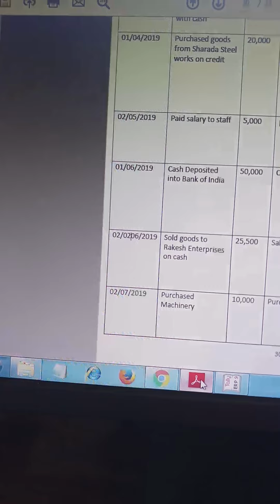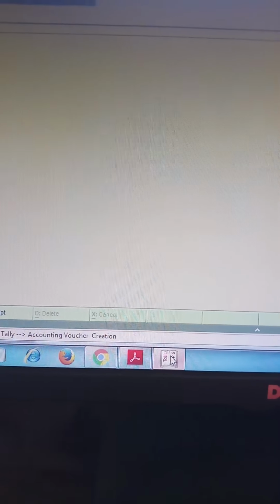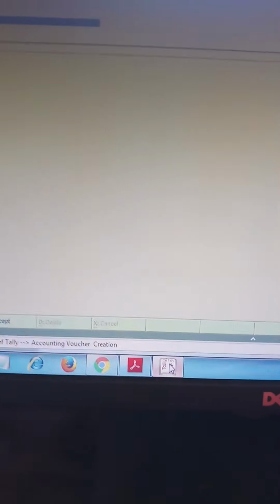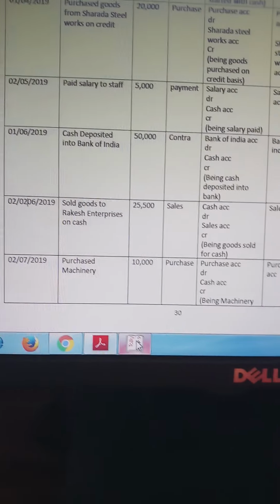Party's account name is cash. Cash account debit to sales account credit. So here you have to select cash account.